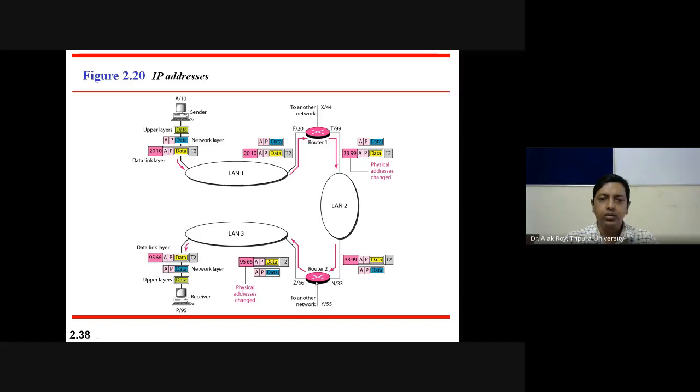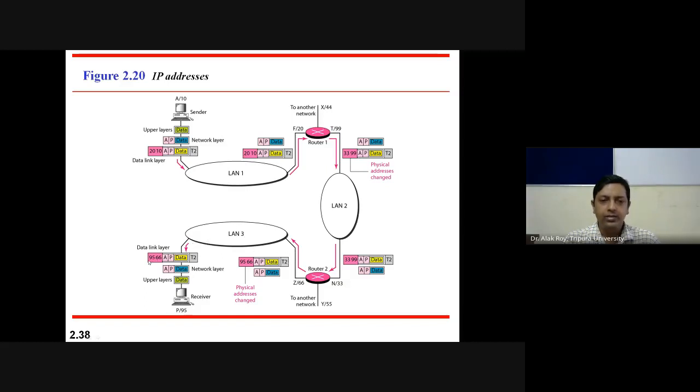this router 2 will deliver the data after forming the information as 9566 AP data T2. What is 95? The destination receiver physical address, and 66 is the physical address of the router, okay. So destination physical address, source physical address is now 95 and 66, AP data T2. This information, known as a frame, is delivered to LAN 3.